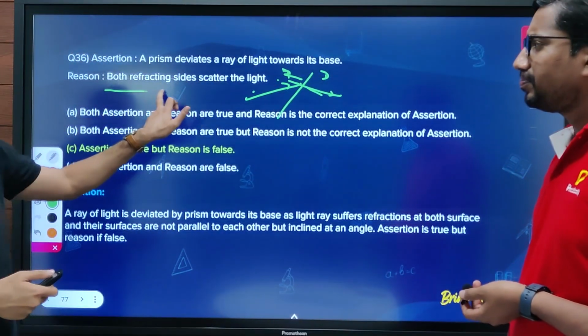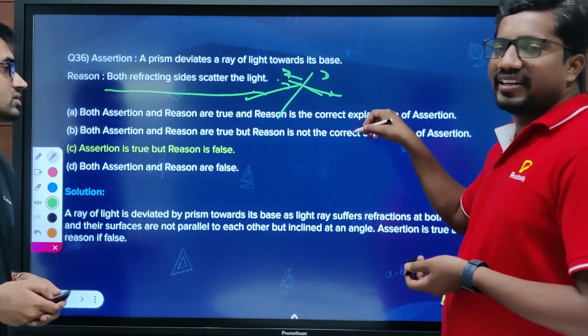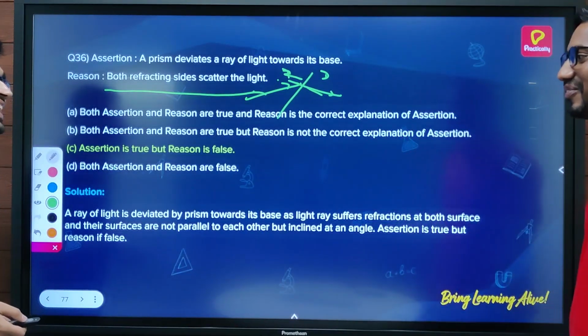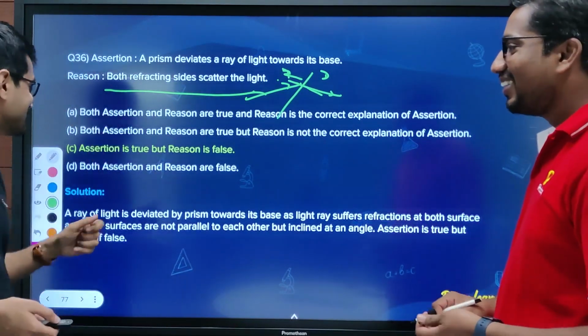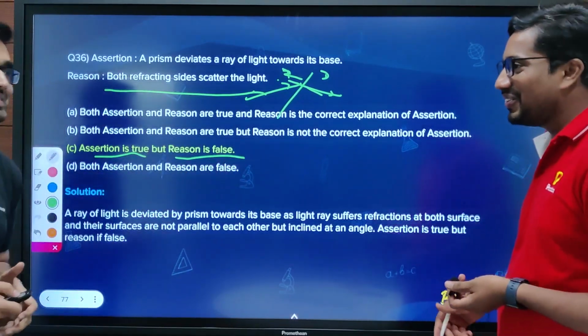Then, both refracting sides scatter the light. Actually, here the light will be refracting. The reason is false. So the assertion is true, but the reason is false.